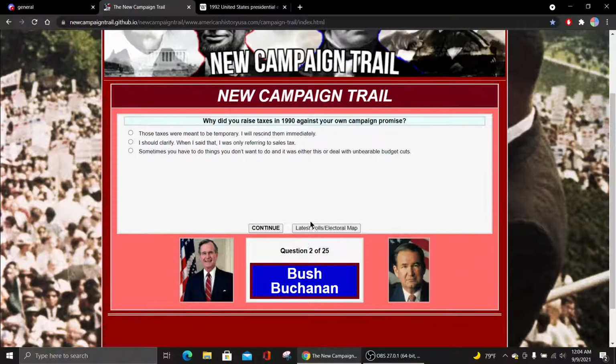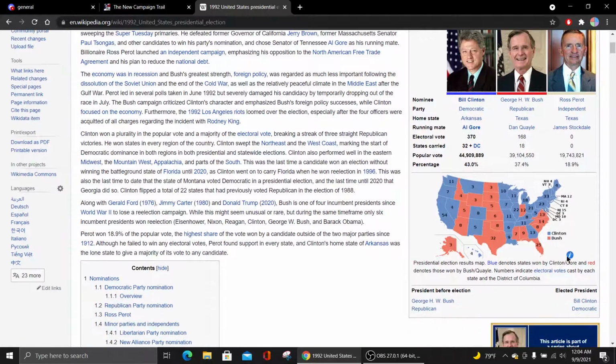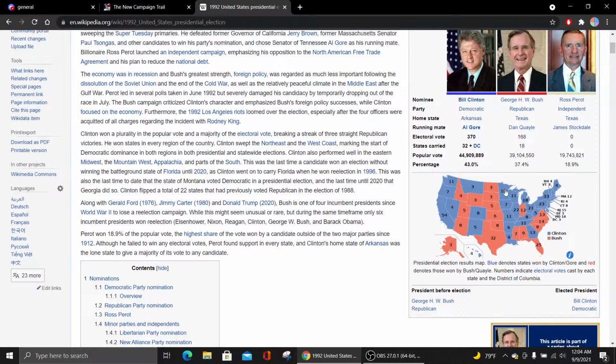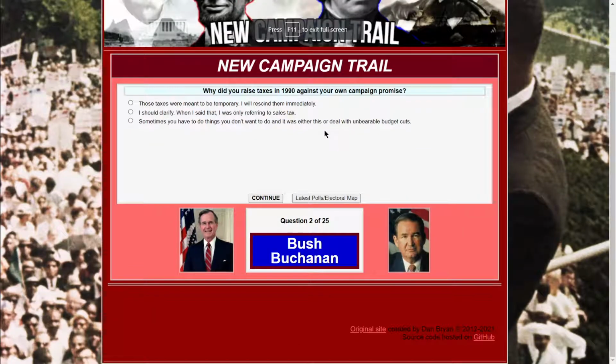It's not looking good. And if you were to look at the general election in 1992, this is more or less what it looks like. So it's all over the place, actually. So it's not like the 2016 map, the 2012 map, 2008 map. It's not even close to that at all. So, for example, we lose the state of Montana but win the state of Arizona, or we lose the state of Montana but win Texas, which would not be realistic nowadays. So keep that in mind. Anyways, why did you raise taxes?